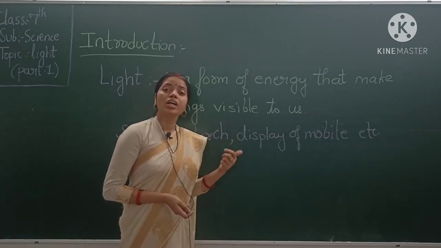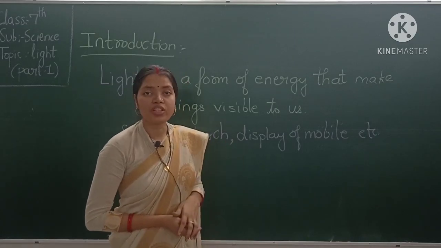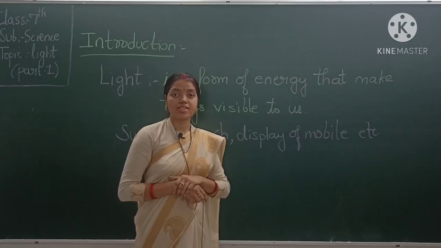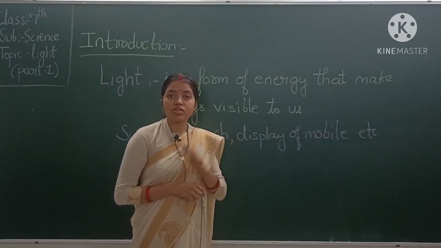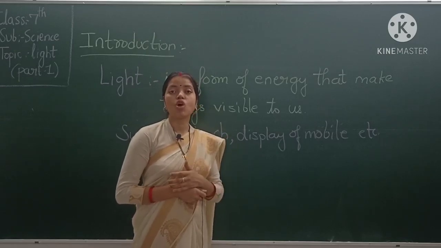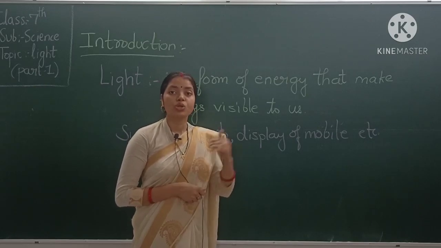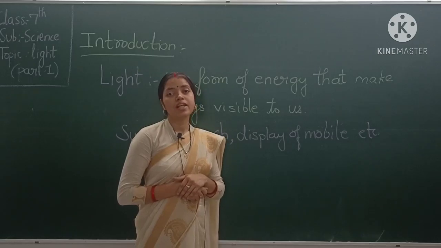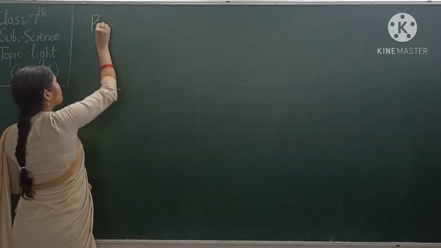Students, in our earlier class we have learned about the properties of light. So what are the properties of light? What we have learned in our class 6? Do you remember? So we have learned the formation of shadows, how shadow is formed, then how images are formed, and the reflection of light formed by mirror. So in this class we will discuss more properties of light. So let's start the more properties of light.